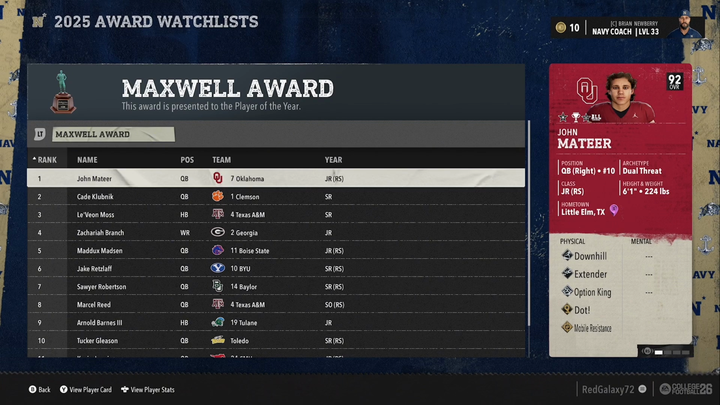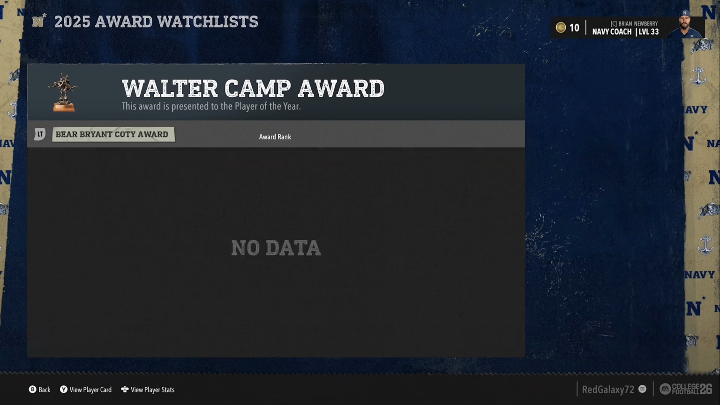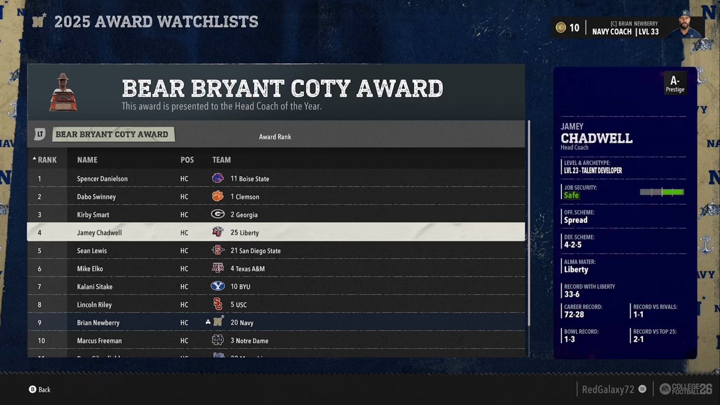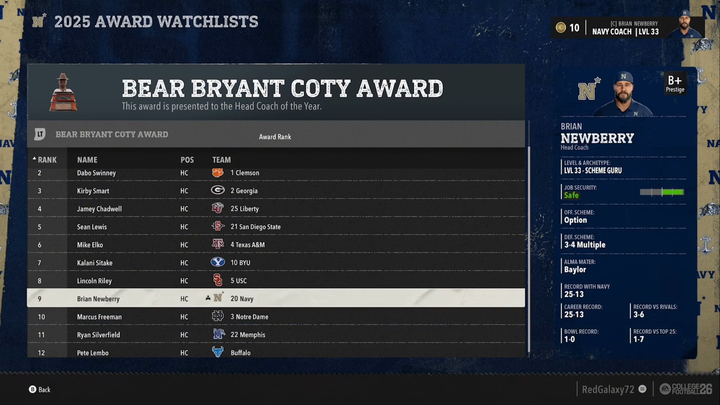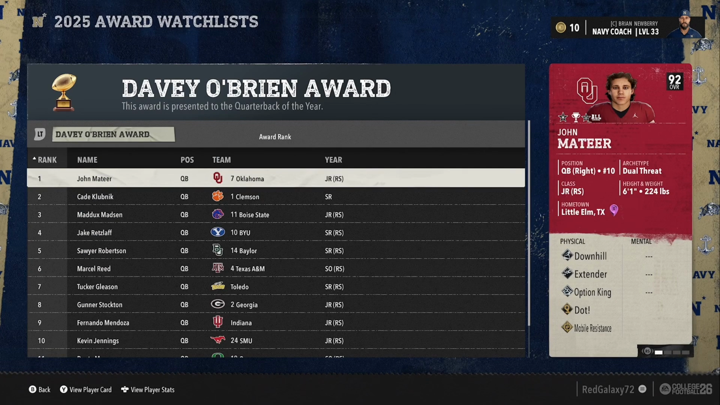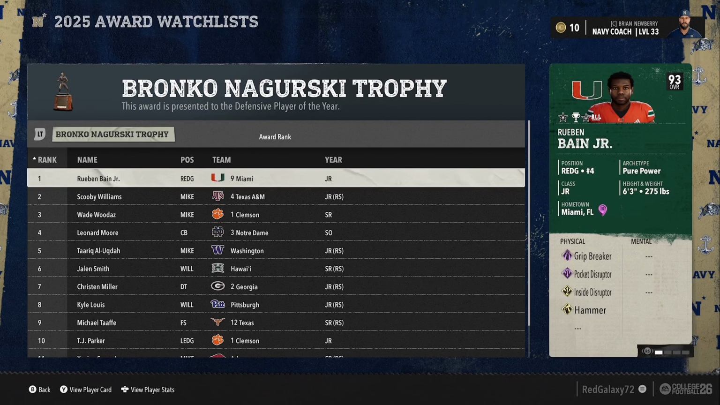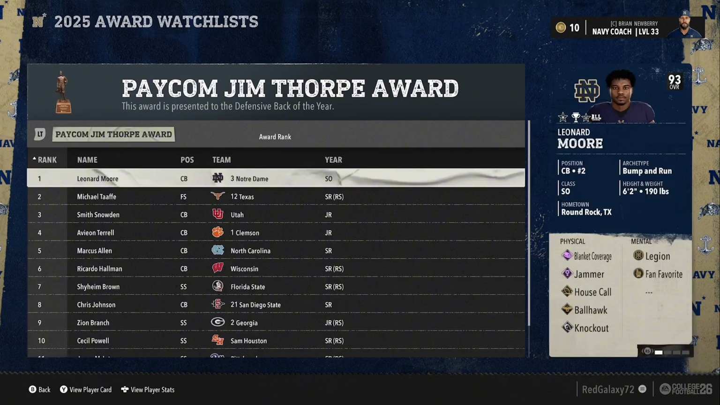But the Maxwell is going to go to John Mateer now as we're hopping into the awards. Walter Camp would go to John Mateer. Bear Bryant would go to Boise State's head coach. I keep on almost calling him Missouri for whatever reason. Spencer Danielson. And the Davey O'Brien's going to end up going to Oklahoma. Chuck Bednarik is going to go to Miami. Ruben Bain Jr. I just realized I said Miami, not Ruben Bain Jr. But he's also going to win the Bronco Nagurski.